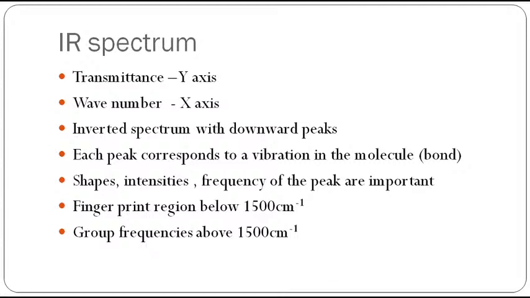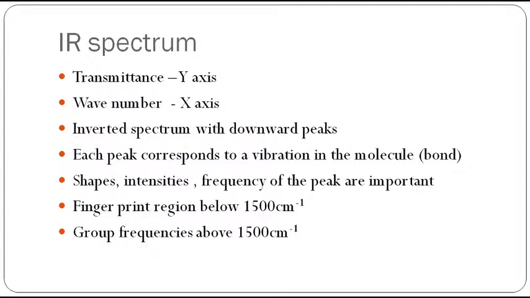Therefore we won't bother about the fingerprint region in structural elucidation. It has many applications, but in structural elucidation we don't give much importance to the fingerprint region.